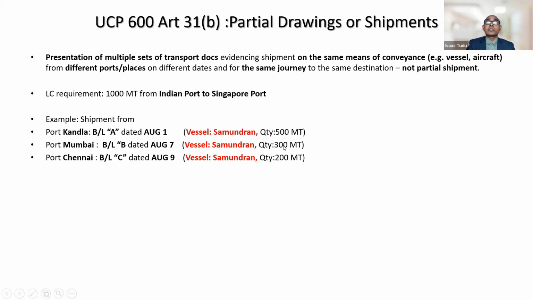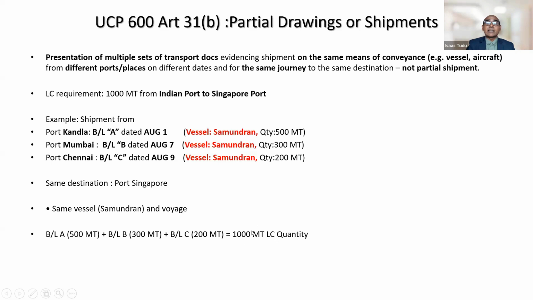So total quantity shipped is basically the entire 1000 metric ton, isn't it? Going for the same destination, Singapore. Absolutely fine. Same vessel, Samudran, has been used in the voyage. So the total quantity is the LC quantity in all these three bills of lading. So this is not a case of partial shipment because the same vessel has been used, same voyage, going for the same destination, right? So in this case, which date do we need to take as the date of shipment? Latest date, 9th August, we need to take it, right?